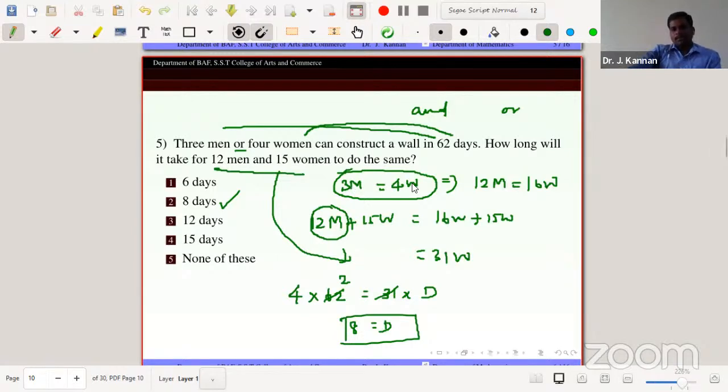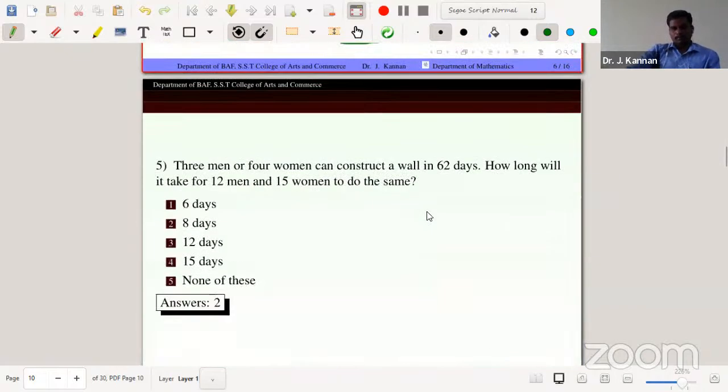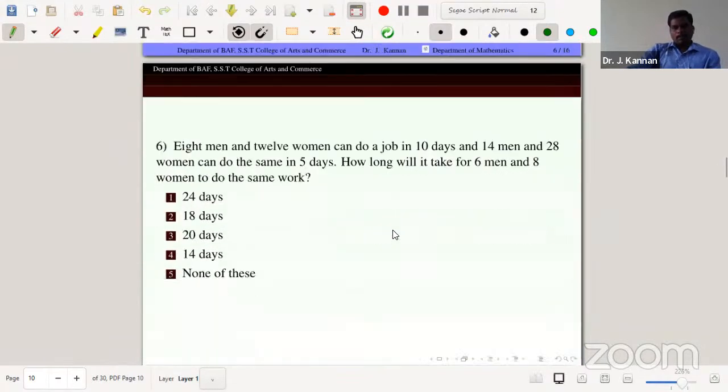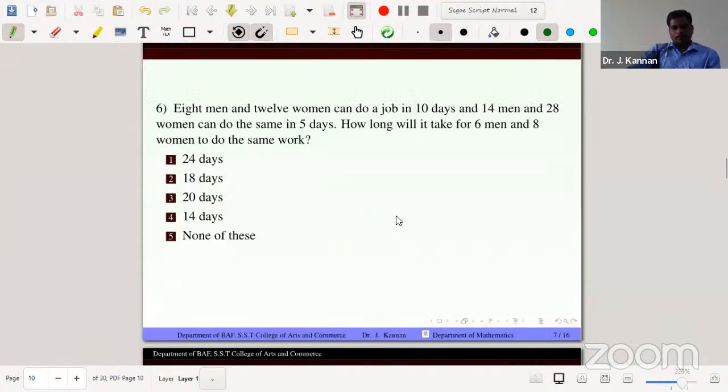So how to conclude for 12 men and 15 women, how many days to complete the same work? That is the problem. The answer is 8 days. So the answer is okay. Next problem.